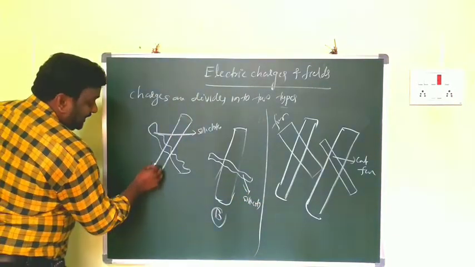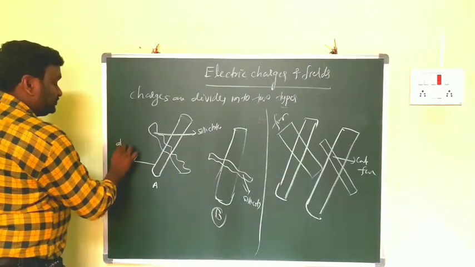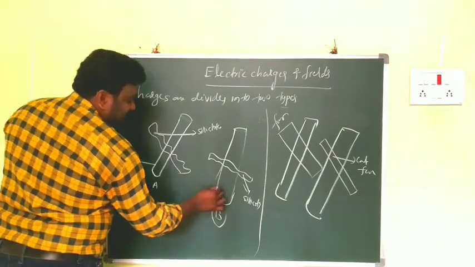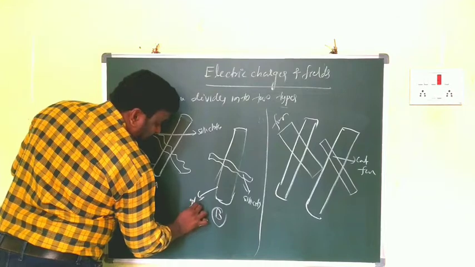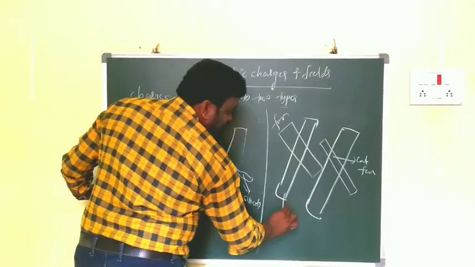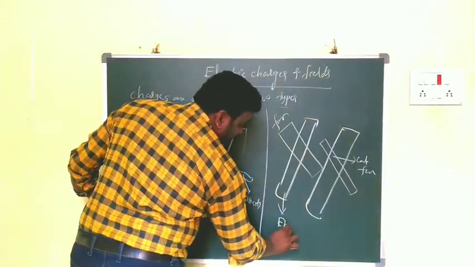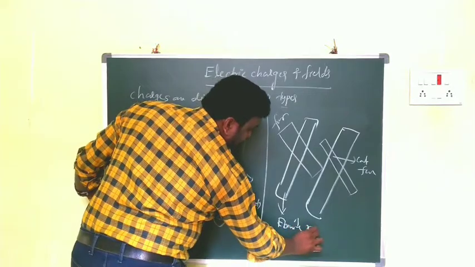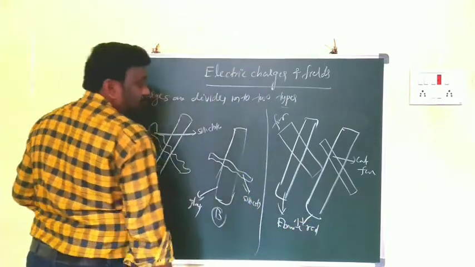This is a glass rod, and this is also a glass rod. And these two are ebonite rods.